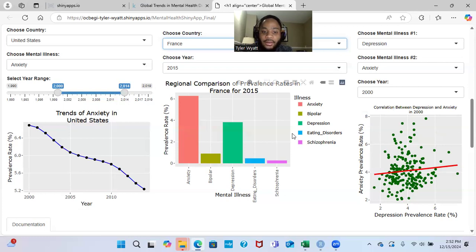And lastly, another final insight is that there may be disorders that universally have a lower prevalence rate than others. So, for instance, bipolar and schizophrenia both represent public health challenges in specific regions, and they're shown to have a lot lower prevalence than the majority of the other mental illnesses.